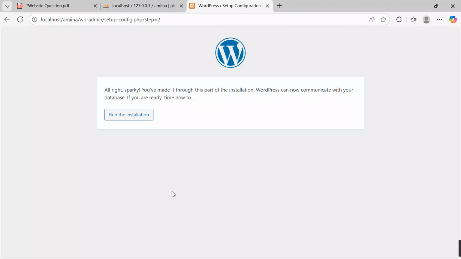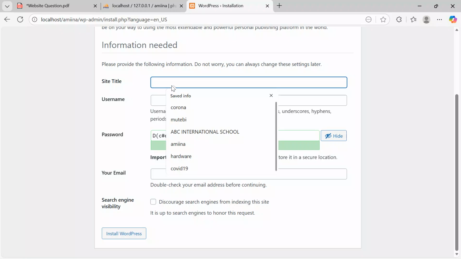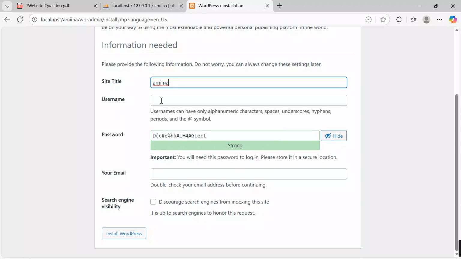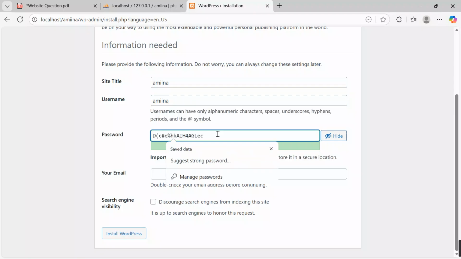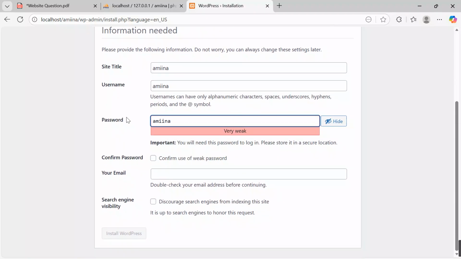Hit the submit button. They're telling us all right. So run the installation. I'll click the run the installation button over here, and then we are set. Site name, come over here. We are to keep it at Amina. Username, keep Amina. Keep it simple. Password, for simplicity, let's keep Amina. Nice. Come and say confirm use of weak passwords.